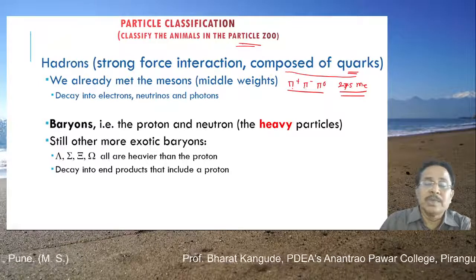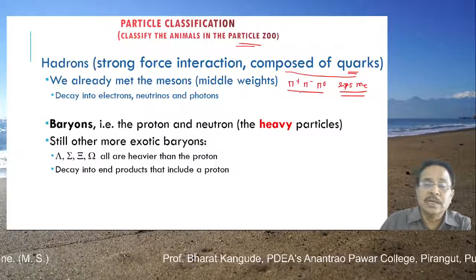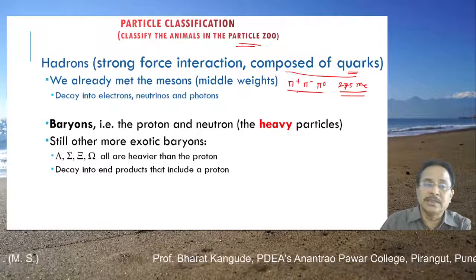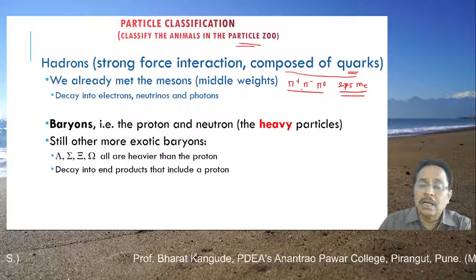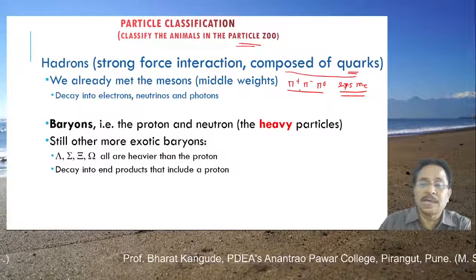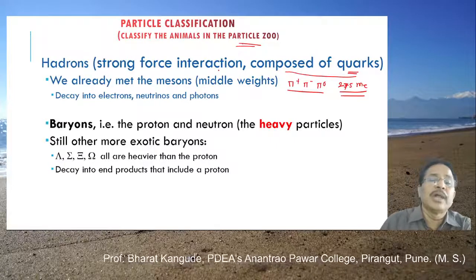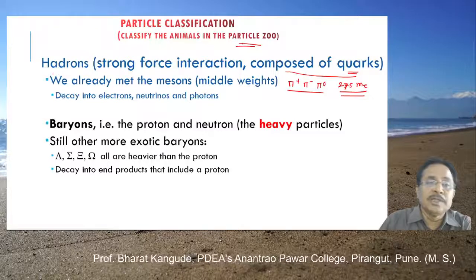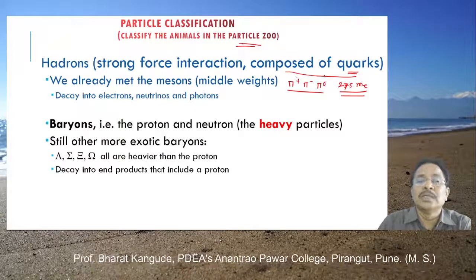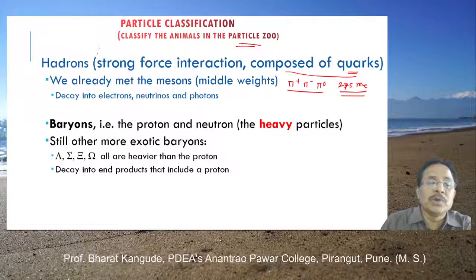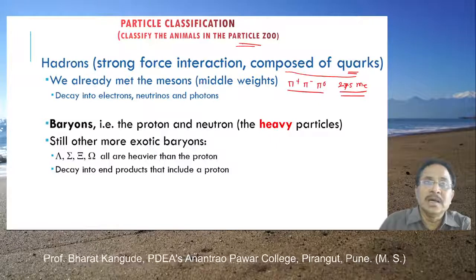This pi plus, pi minus, pi 0 and the proton, neutron, electrons, together, the entire group of protons, neutrons, and these mesons, is called hadrons. Hadrons means the particles undergoing strong force interaction, and they are composed of certain quarks. All this group is called the hadron group, and these particles are unstable.